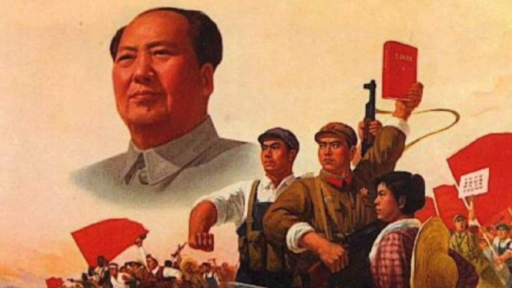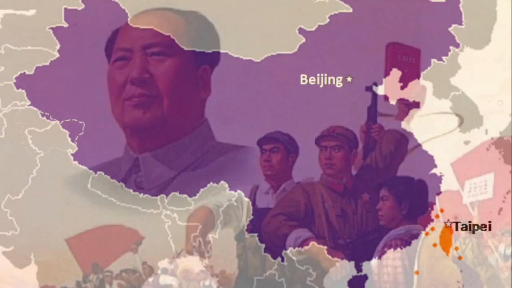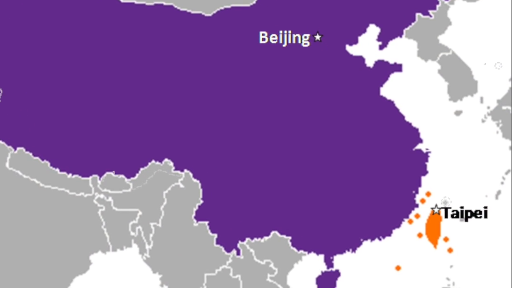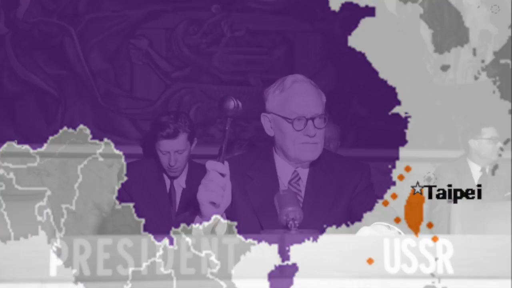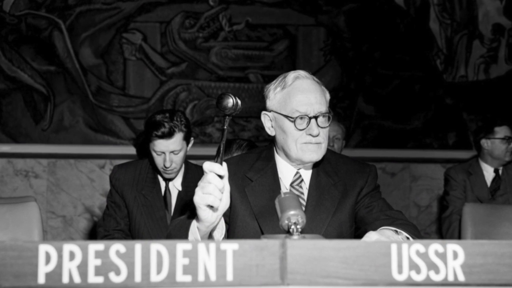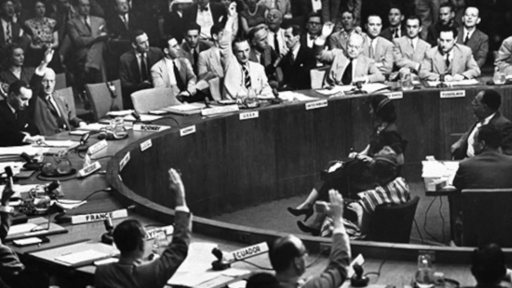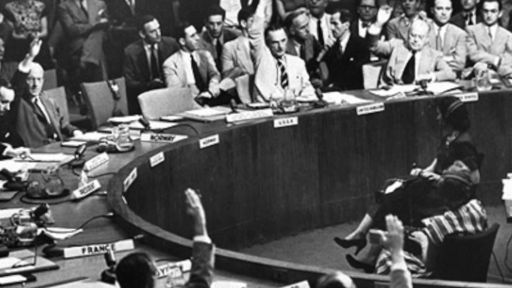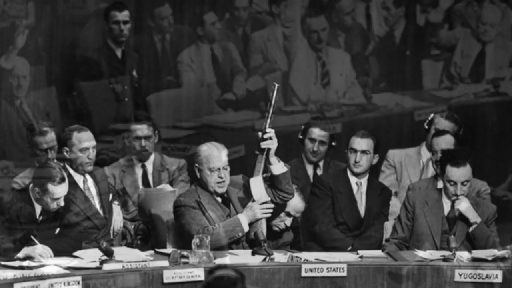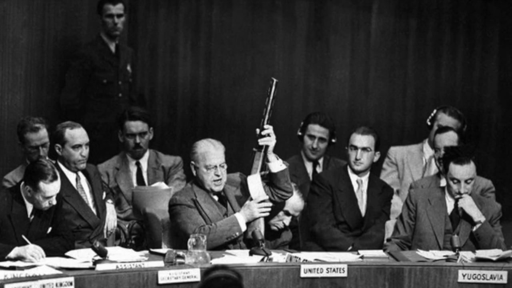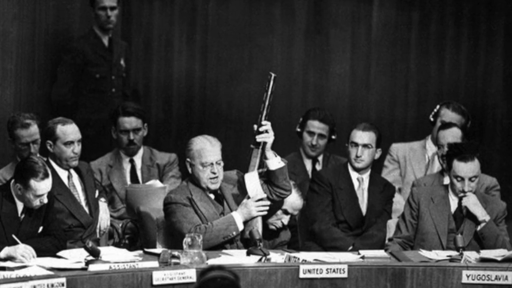As time passed, China became a communist country due to the Boxer Rebellion. However, the Democratic Party of China refused to be removed from the UN as China's representative. This led to the Soviet boycott as a protest against the UN for not changing the representatives of China to the Communist Party. During this boycott, North Korea invaded South Korea, and due to the absence of the USSR, the Security Council of the UN agreed unanimously to help South Korea.